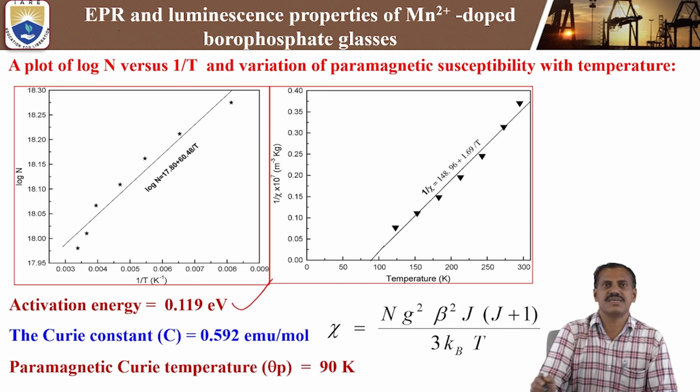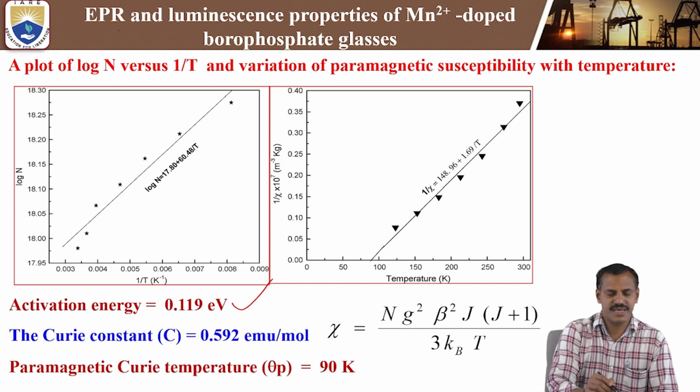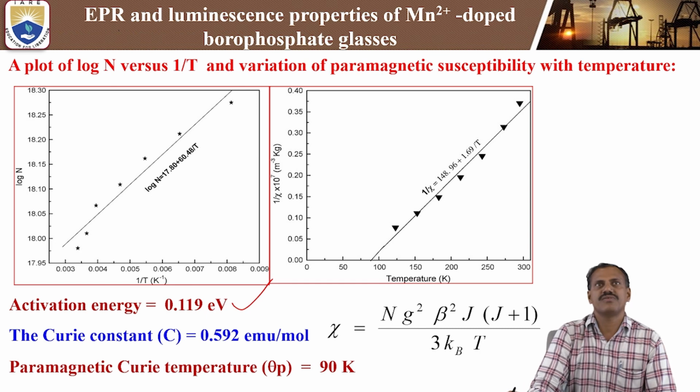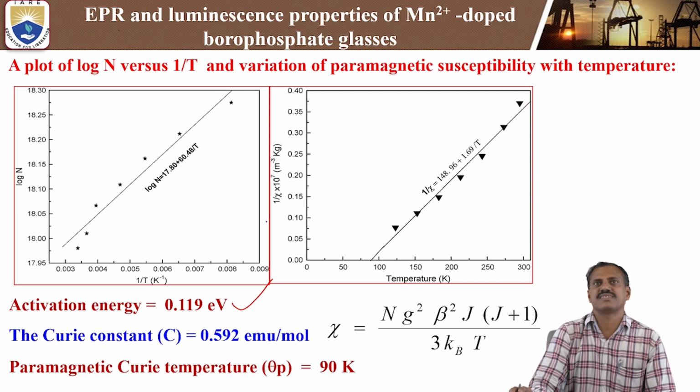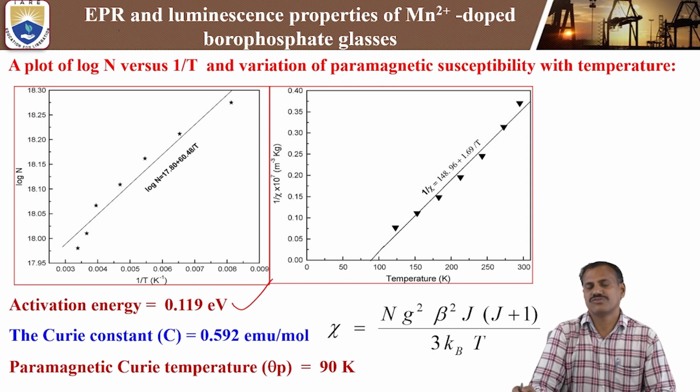This activation energy for Mn2+ ions is 0.119 electron volt in the case of lithium potassium borophosphate glasses. Similarly, the second figure shows temperature versus 1/χ, where χ is the susceptibility. N is the number of spins, g is the Landé splitting factor, β is the Bohr magneton, J is the quantum number, kB is the Boltzmann constant, and T is the absolute temperature in Kelvin. By using this formula, we can calculate the susceptibility.